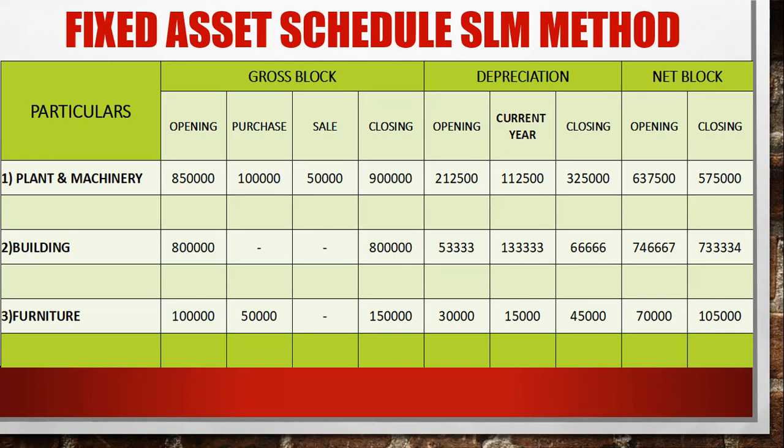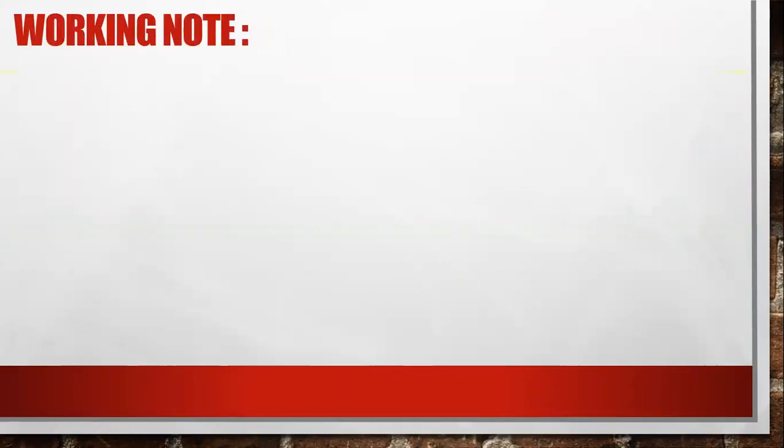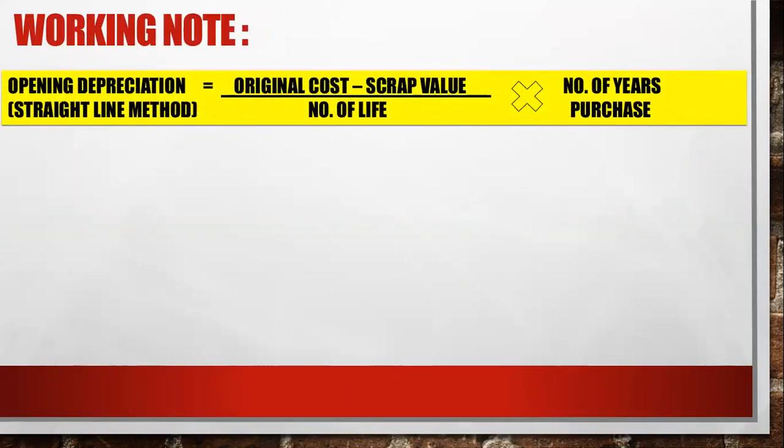I've explained the formula to you. What is the formula for that opening balance? This is the working note, you can say. This is the opening depreciation. You can find it out: original cost minus scrap value divided by number of lives. If you multiply by the number of years ago you purchased, you will get the opening balance.